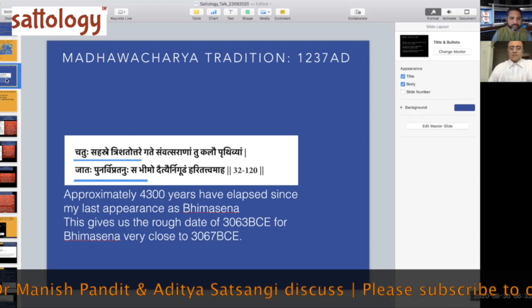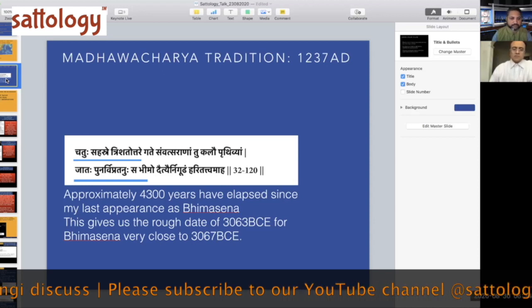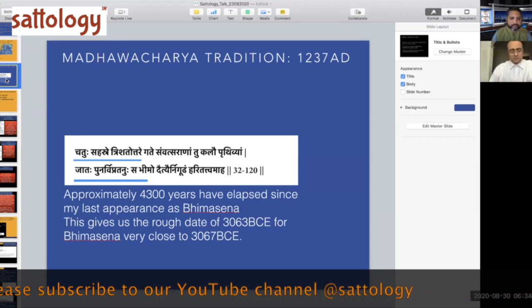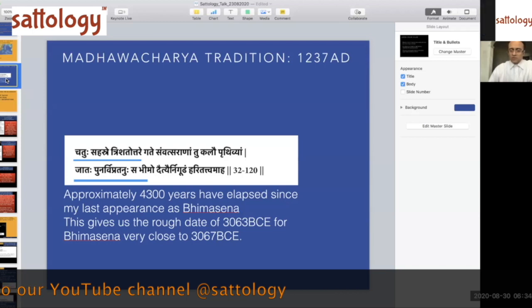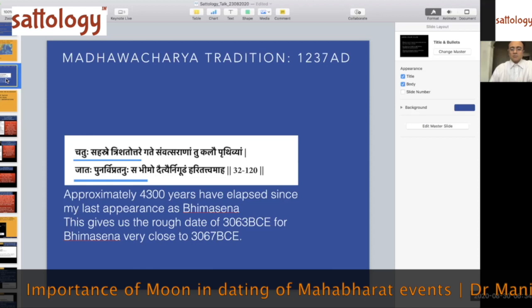I want to point out this verse because it is highly important, coming from the man's own mouth and work. Chatussahastre Trishattottare Gate Samvatsaranam tu Kalau Prithivyam Jata Punar Vipratanussa Bhimo Daiter Nigudham Haritattva.